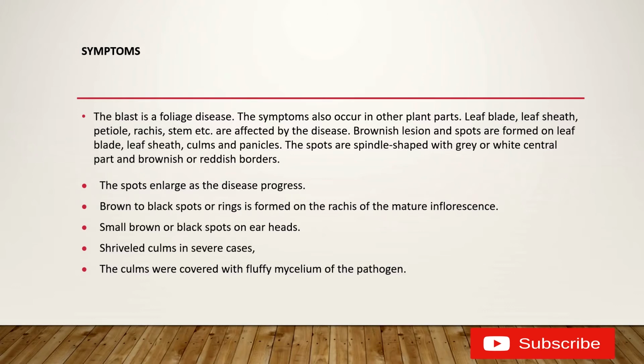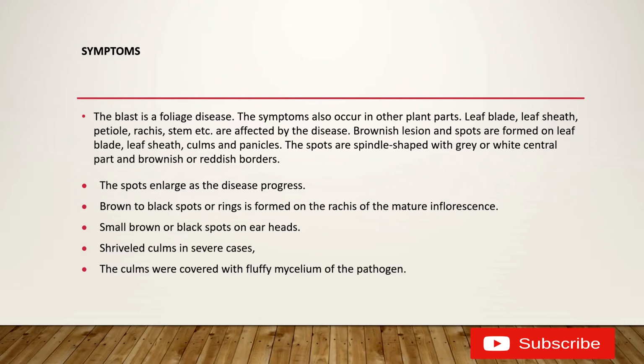The spots are spindle shaped, which means they are elongated, with grey or white central parts and brownish or reddish borders. They have typical characters: spindle shaped, with the central part grey or white in color, and the borders demarcated in brownish color.